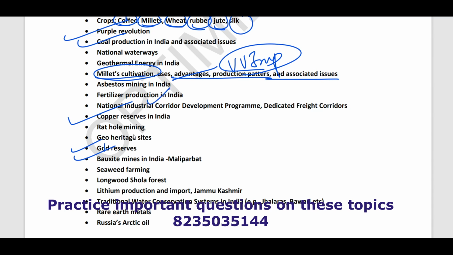Okay, next, fertilizers are also very important, as far as Indian economic geography is concerned. Next, as far as infrastructure is concerned, they can ask you industrial development corridor and dedicated freight corridor and national waterways, very important. Then, guys, lithium is a very important mineral for the prelims, and the new lithium discovered in Jammu and Kashmir can also be a point of question.